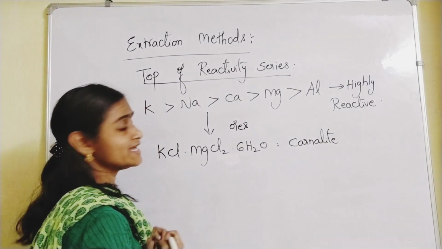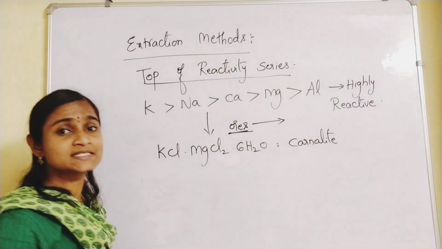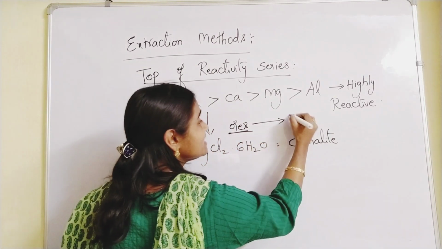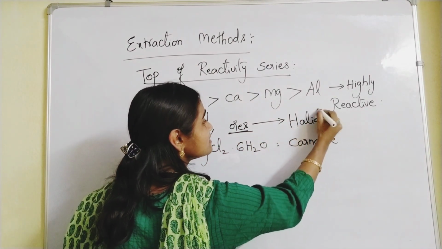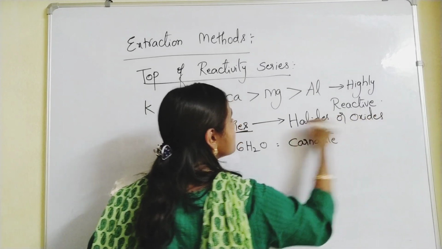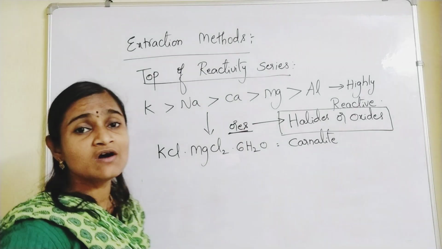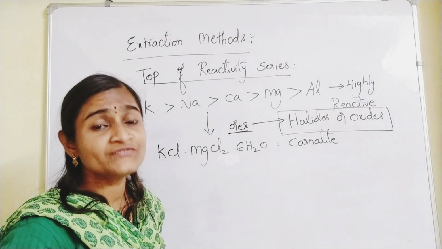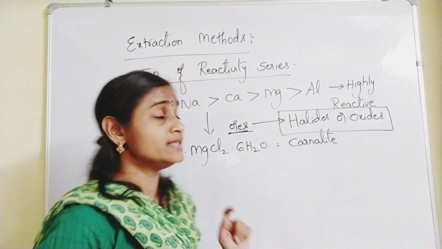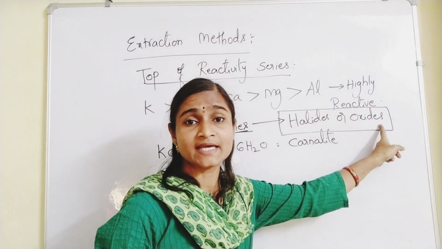In what form will they exist? In the form of ores. These ores of highly reactive metals exist either in the form of halides or oxides. Please remember this point. They may ask this in the exam. The ores of the metals which are on the top of the reactivity series exist either in the form of halides or in the form of oxides.